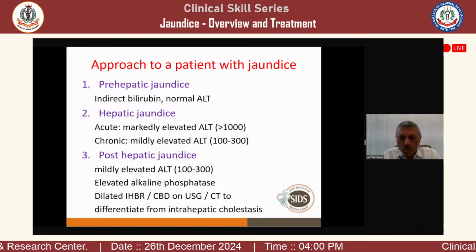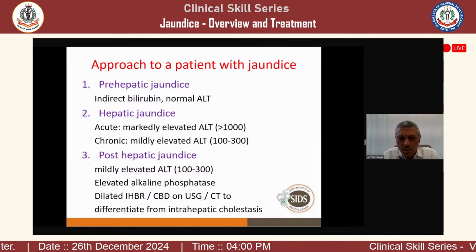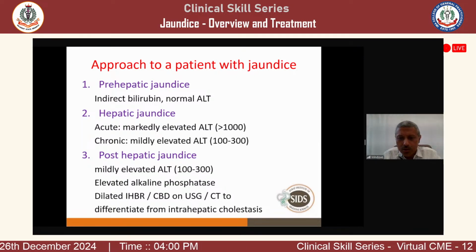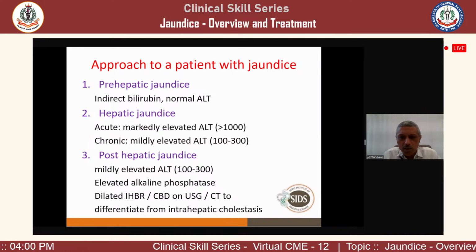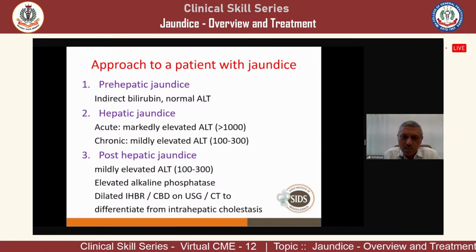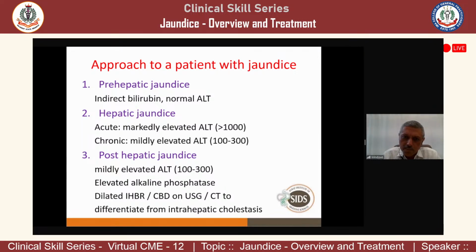Now, sonography or ultrasound, or CT scan, can differentiate between intrahepatic cholestasis and extrahepatic cholestasis. When the common bile duct is dilated and intrahepatic biliary radicals are dilated, that suggests this is an extrahepatic cholestasis.